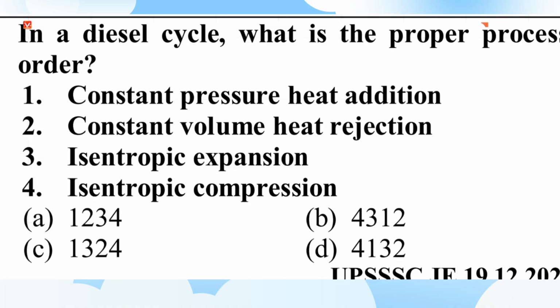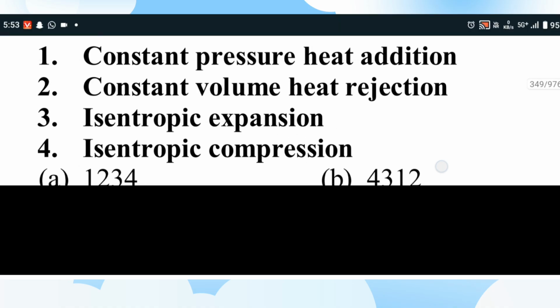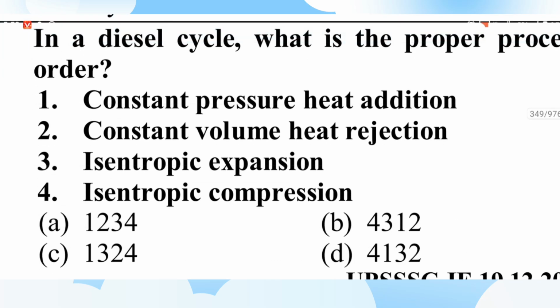Look at B. What did B say? 4 is the first, isentropic compression, then isentropic expansion. No, expansion does not come right after compression. In option 3, look: 1 is first, constant pressure heat addition, then 3 isentropic expansion, 2 constant volume heat rejection, isentropic compression. No, D is the right answer. Let's check anyway.